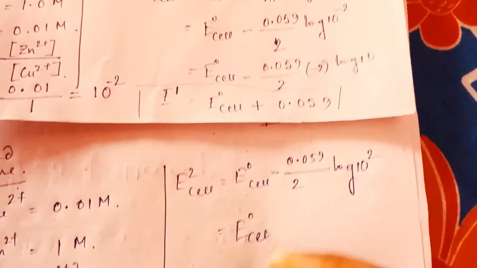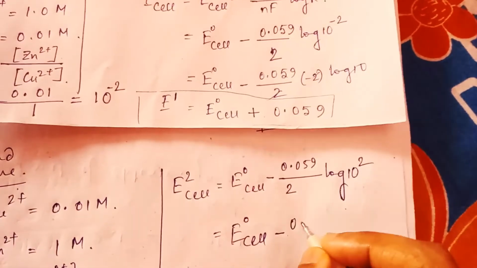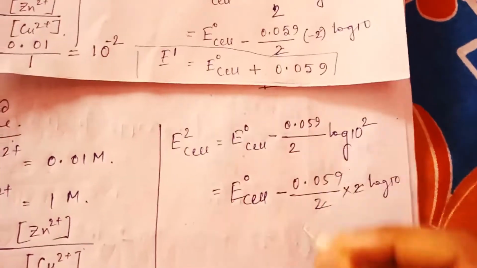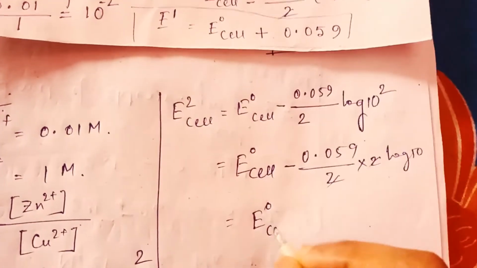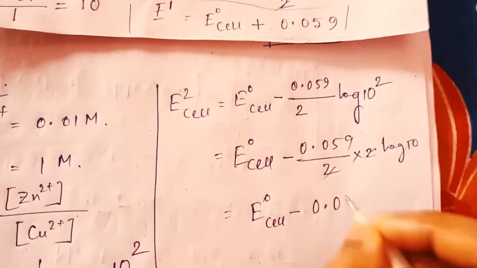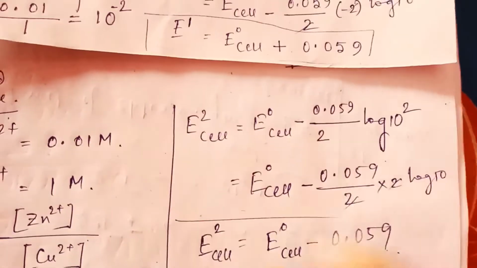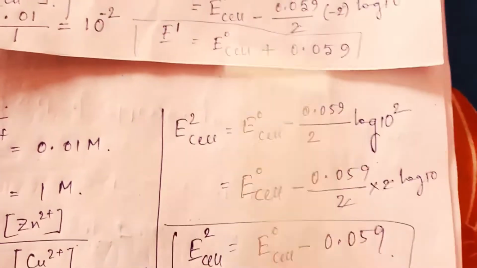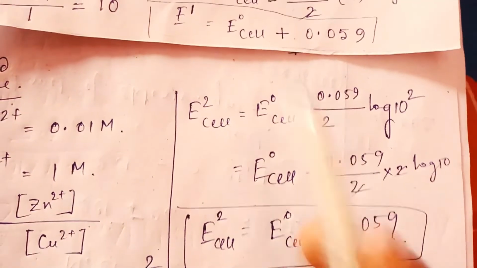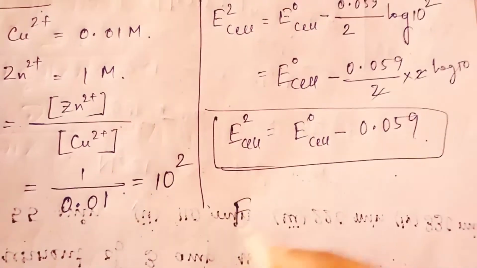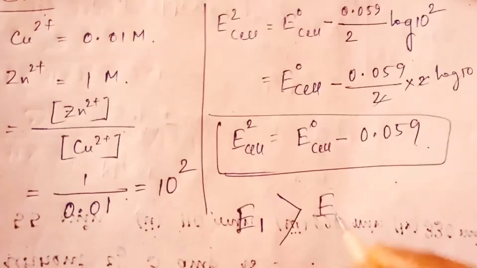So here you will get minus 0.059 by 2 times 2, so the 2 cancel out, and here it is minus. So this is the E2 case, right? You can see in E1 it is plus and in E2 it is minus. So obviously this value is higher than that value, and the right option will be E1 is greater than E2.